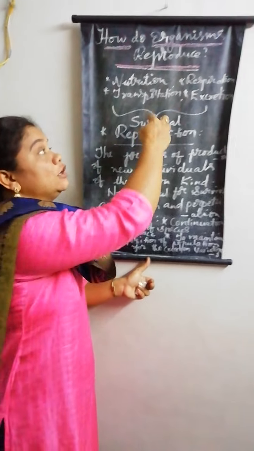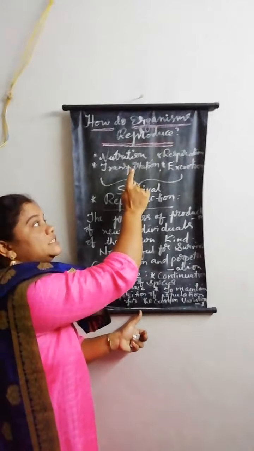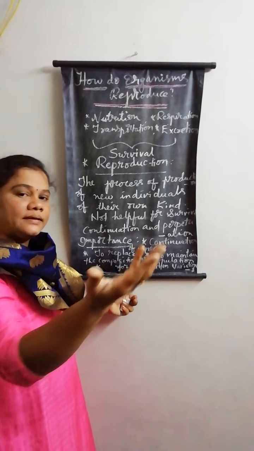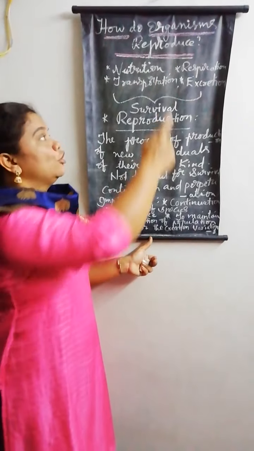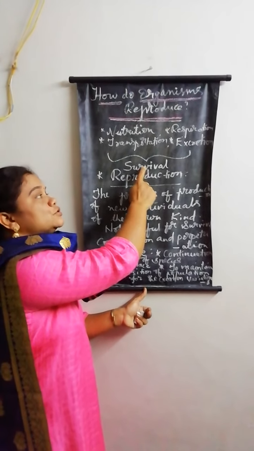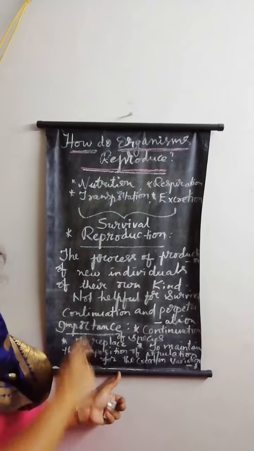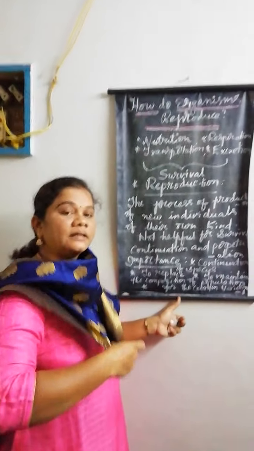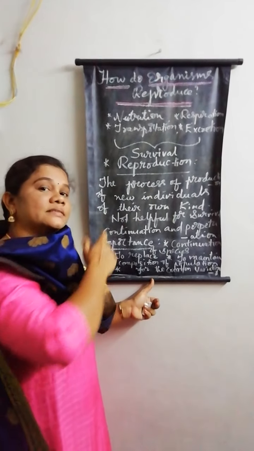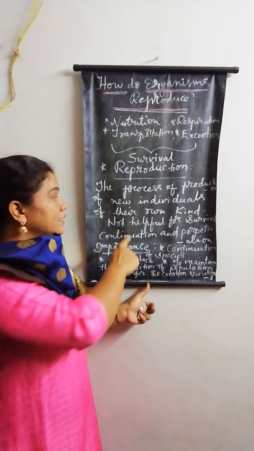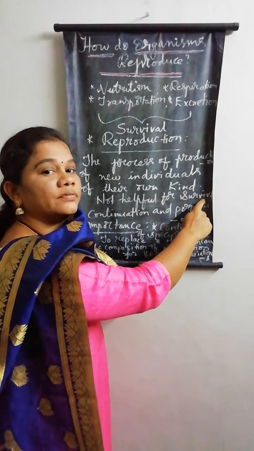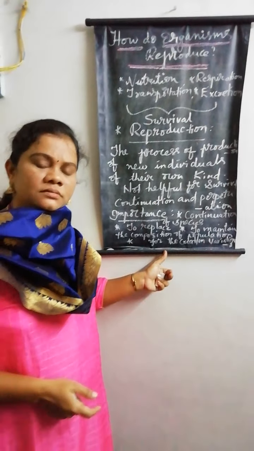I'm not telling that altogether. If any one of these particular life processes is absent in any living organism, it cannot survive. That means all these are helpful for the survival of a living organism. So these are called as what? Life processes. I am telling here, reproduction is also a life process, or it is also considered as a life process. But it is not at all helpful for the survival of a living organism.